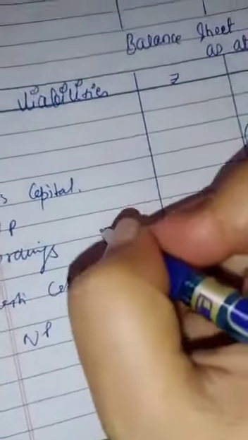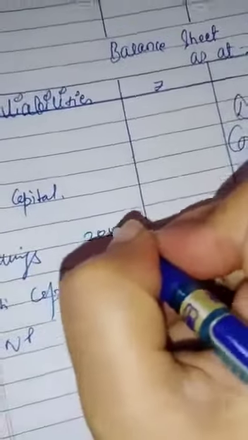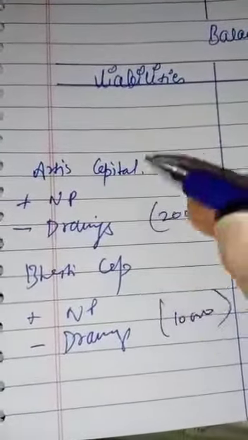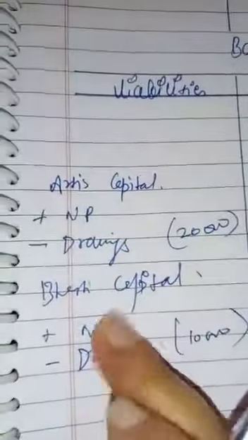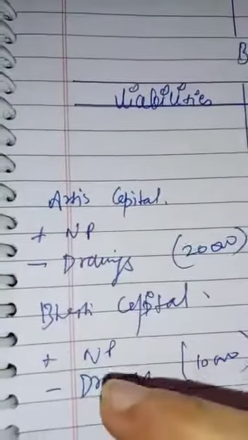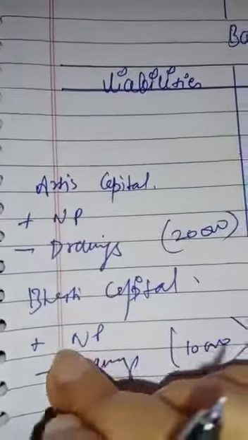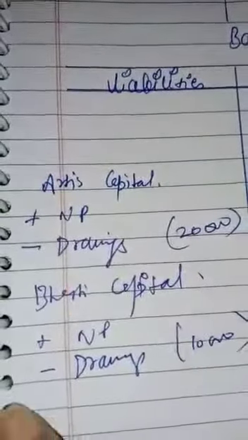Aarti's drawings will be deducted from Aarti's capital and Bharti's drawings will be deducted from Bharti's capital.